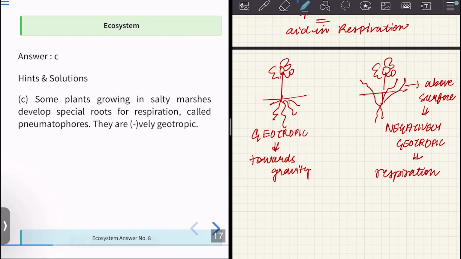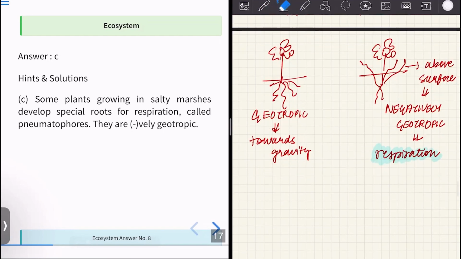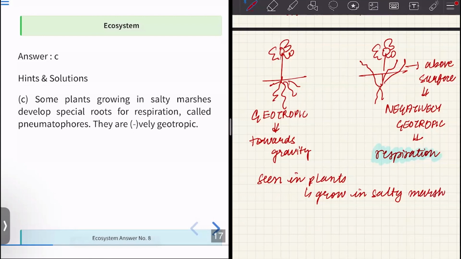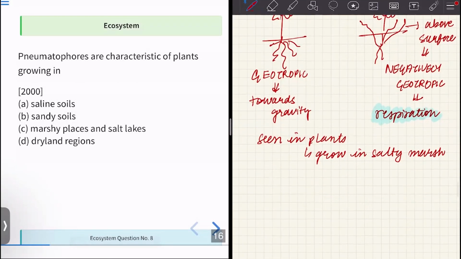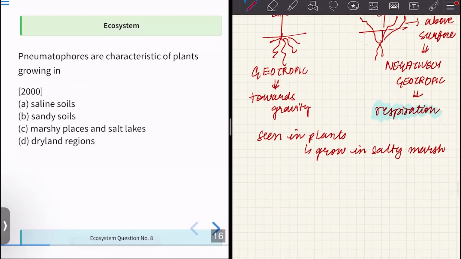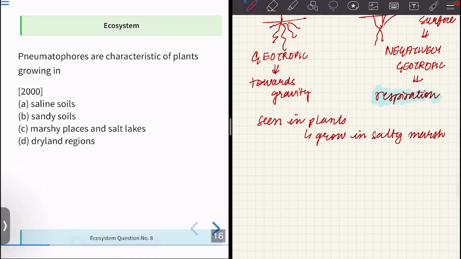So they also ask about the function of pneumatophores. The function of pneumatophores is respiration. And where are they seen? They are seen in plants that grow in marsh areas. Okay. So let us have a look at the options. Pneumatophores are characteristic of plants that grow in marshy places and salt lakes, which is option C.